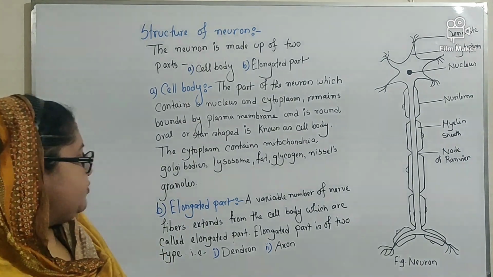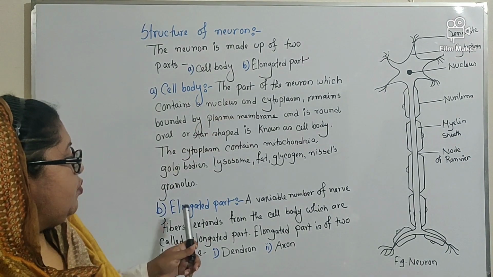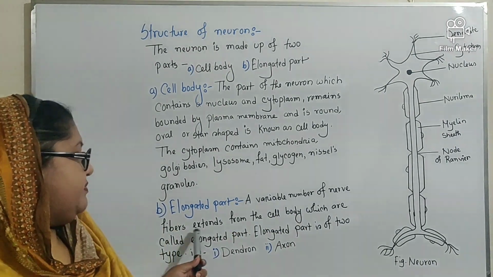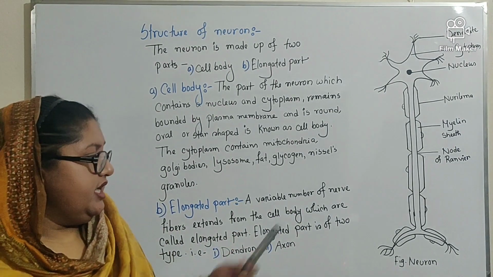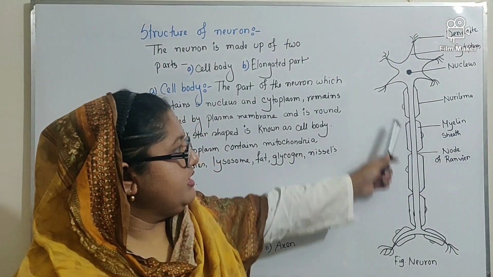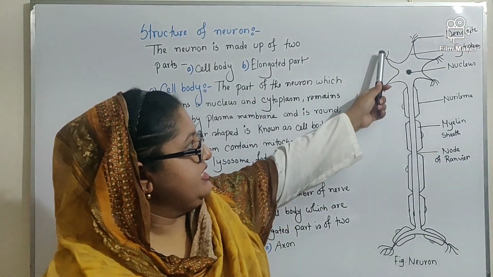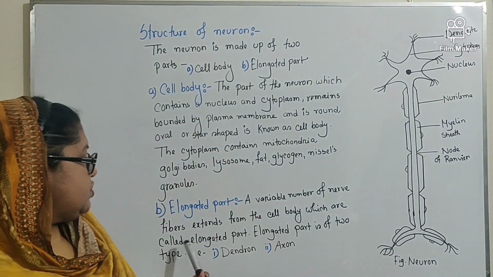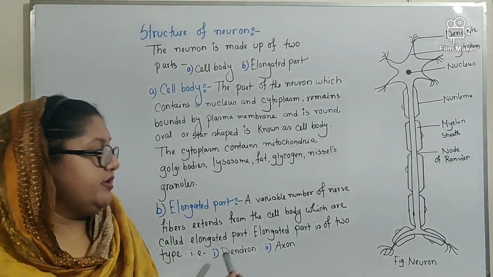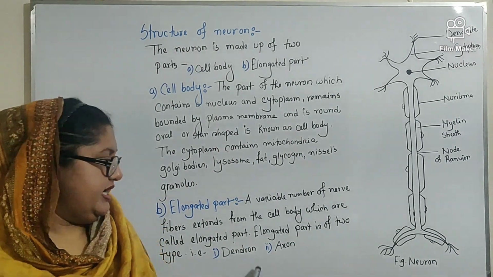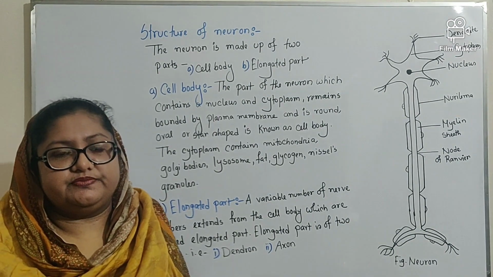Okay. The next portion is the elongated part. What is the elongated part? A variable number of nerve fibers extend from the cell body, just like this. From the cell body, a variable number of dendrites, the elongated part. These are the branched part, and this is the unbranched part. Elongated part is of two types. One is dendrite, and another one is axon.